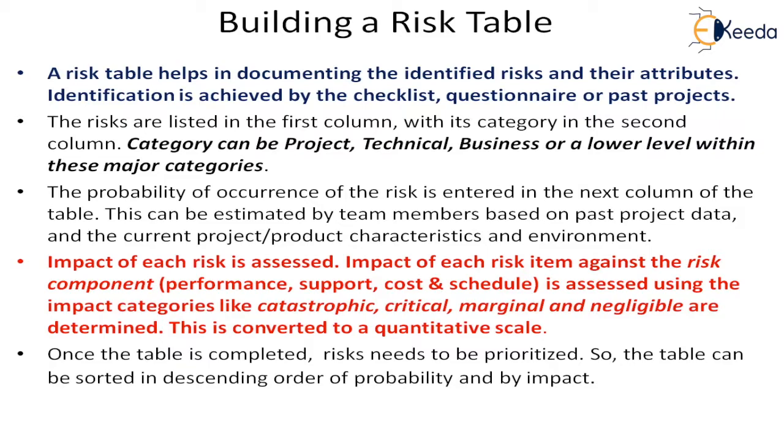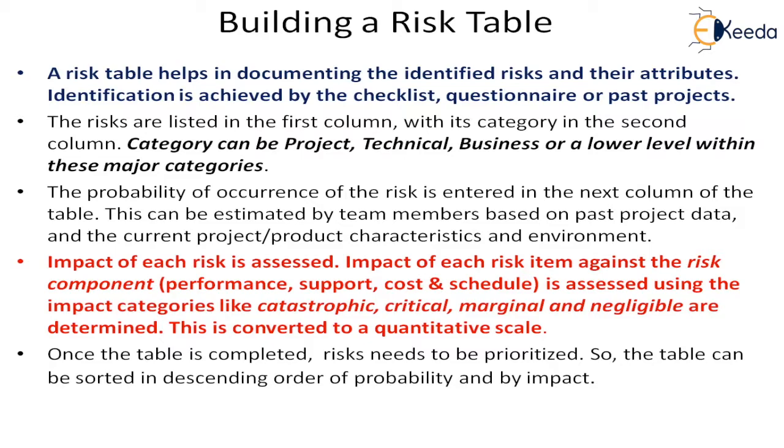And when we do it, we have to give some kind of impact category, which we said could be catastrophic, critical, marginal, negligible, or in other words, very high, medium, and low. This is converted to a quantitative scale. So once we have got the qualitative method, because we have to compare it, it is always better that we put a quantitative scale, 1, 2, 3, 4 or something like that.